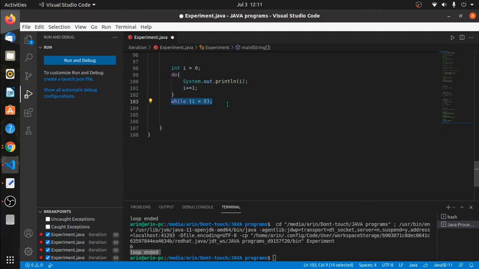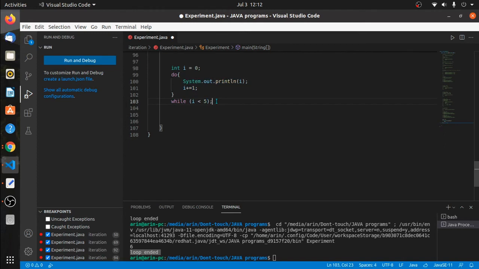Okay, after the first iteration, then it acts like a normal while loop. Which means if the condition evaluates to false, then the entire do while loop will be exited. We will exit from the entire do while loop. So the first time entry is free, you can enter, you can execute the loop body, but after that the loop condition will be checked. If it becomes true, only then you go back inside the loop body. If it becomes false, you exit the loop body.